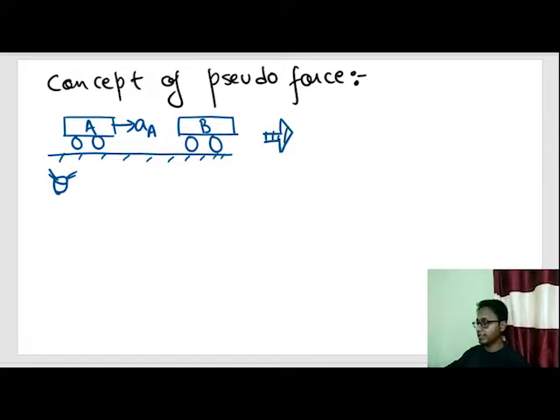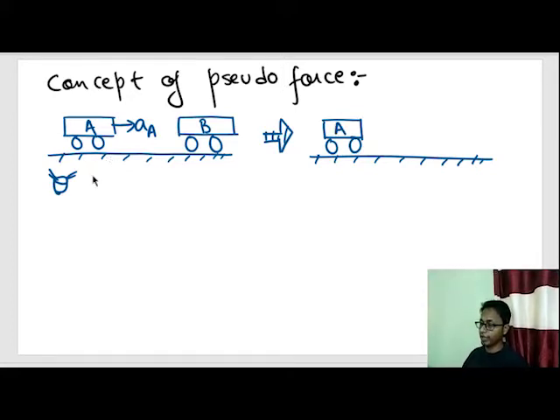So if we magically shift the observer from our ground to this car A, what happens out here? Suppose I magically shifted the observer onto the roof of car A, what will he see?